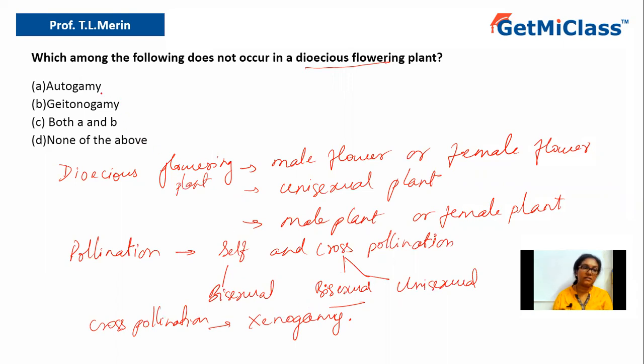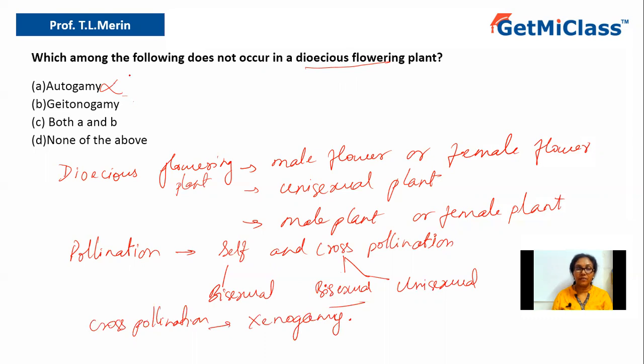So let us understand. Option A says autogamy. Yes, it does not occur in a dioecious flowering plant because the flower sexes are different. Each plant will have a different sex. The male plant will have only the male sex part, and the female plant will have only the female sex part. Hence, autogamy is not possible.